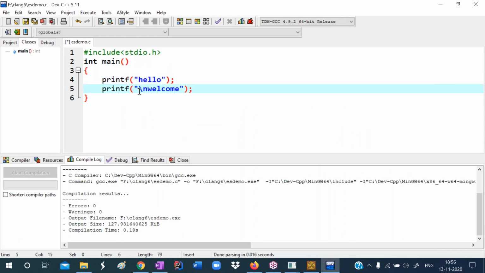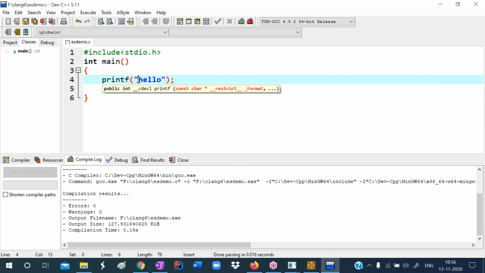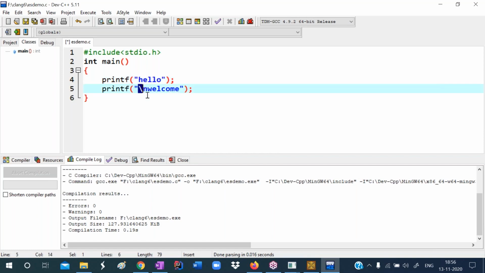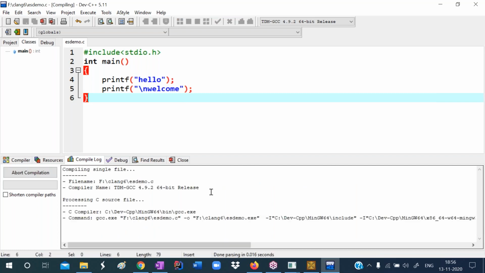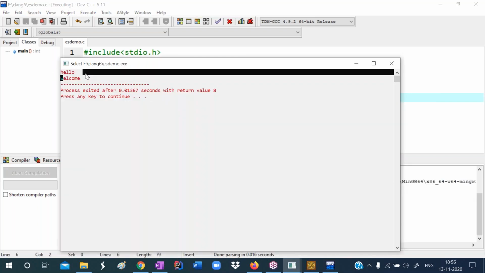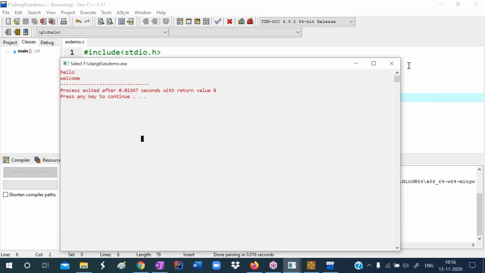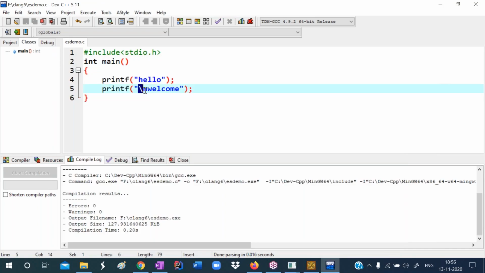That changes the line. So hello will be printed, then slash n changes the line, and after that welcome will be printed. Observe, I'm pressing F11. Now see, welcome is printed in the new line. Okay, so slash n means it changes the line.